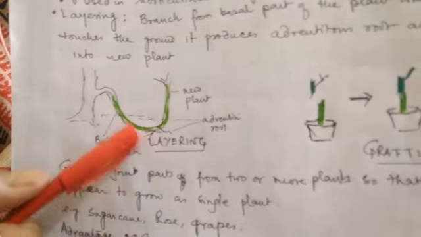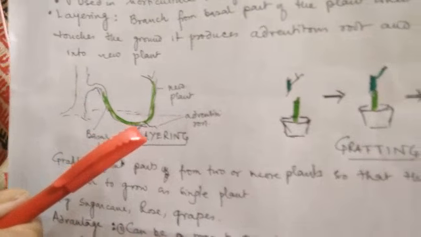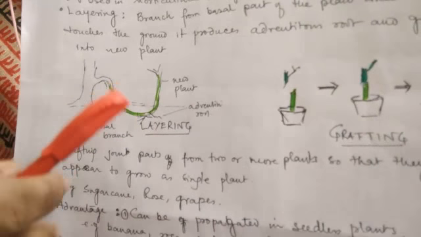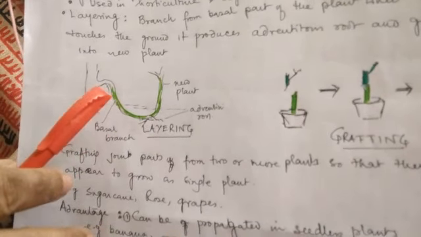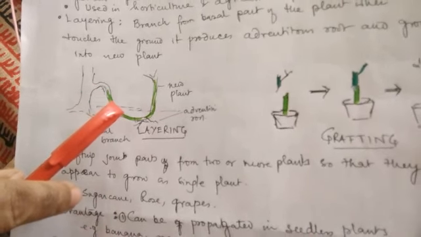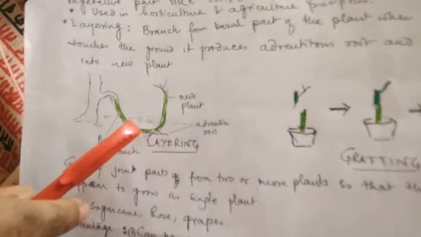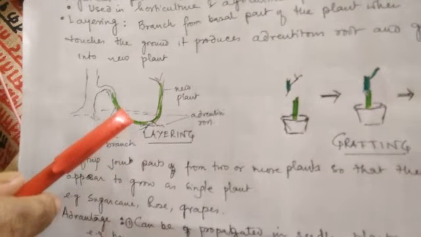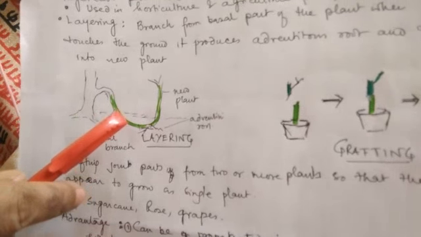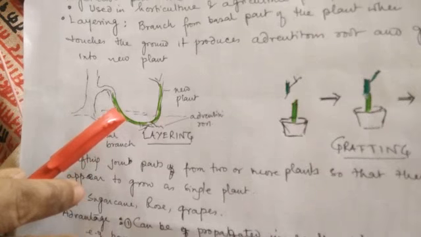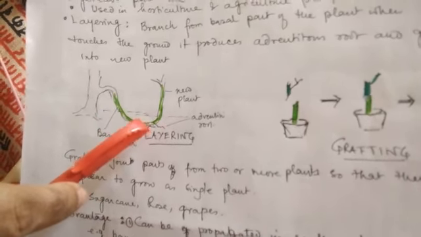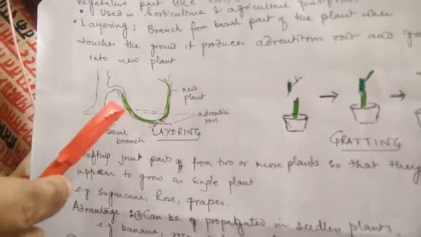Now these characteristics of vegetative propagation are extensively used in agriculture and horticulture. Clear? That means a new plant which can develop from a plant part is extensively used in horticulture and agriculture. Certain procedures, by which plants are artificially propagated through their vegetative structures, are extensively used. One is layering. Now what happens in layering?